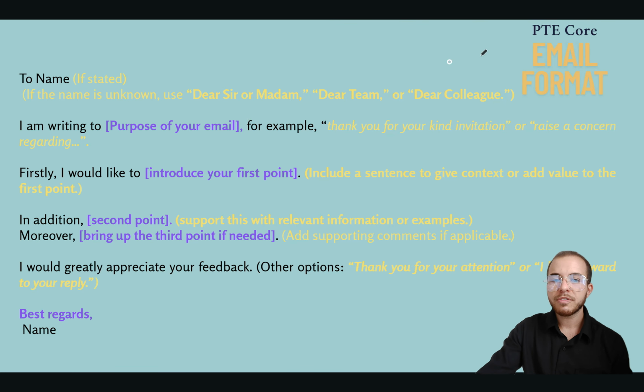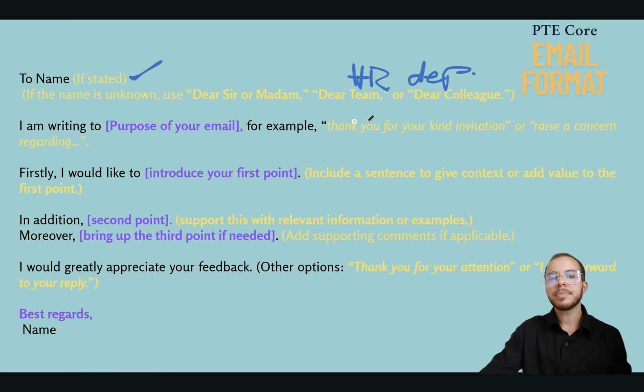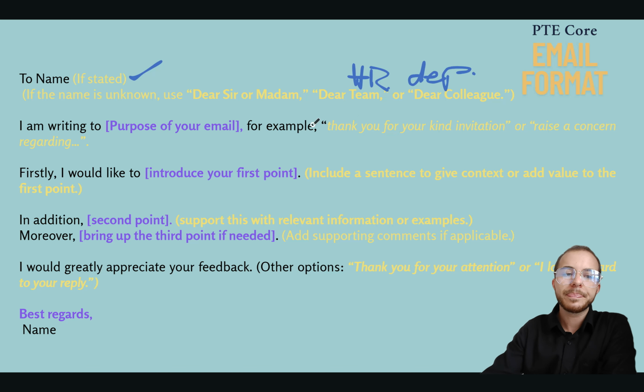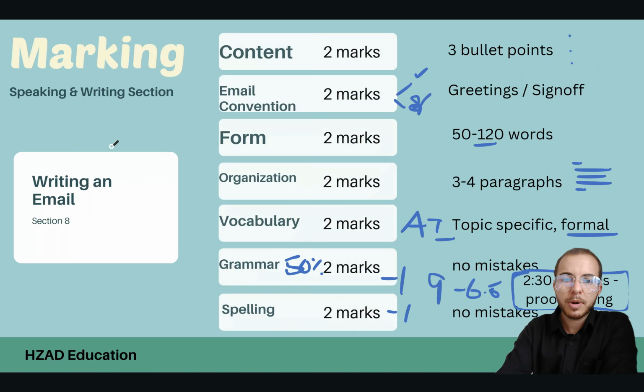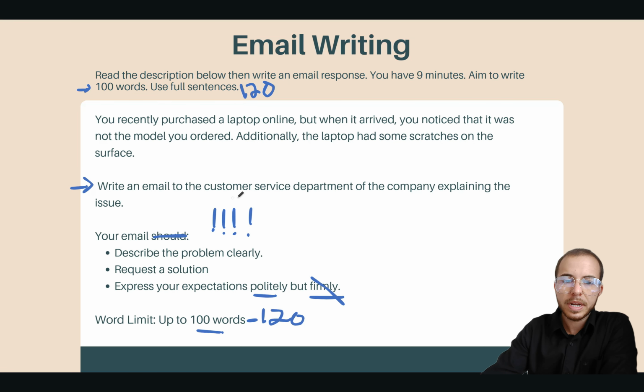All right, let's look at the format that I love to use with our students. It has helped many people get into the exam without feeling stressed out because you have a format. So, dear name, if there is a name, you're going to write that. If the name is not stated, we're going to use Madame, Sir, team, colleagues, or you could also say HR department, something relevant to the email. I am writing to, and this is the main purpose. You're going to find this main purpose up here. Write an email to customer service explaining the issue. So that's your purpose here.